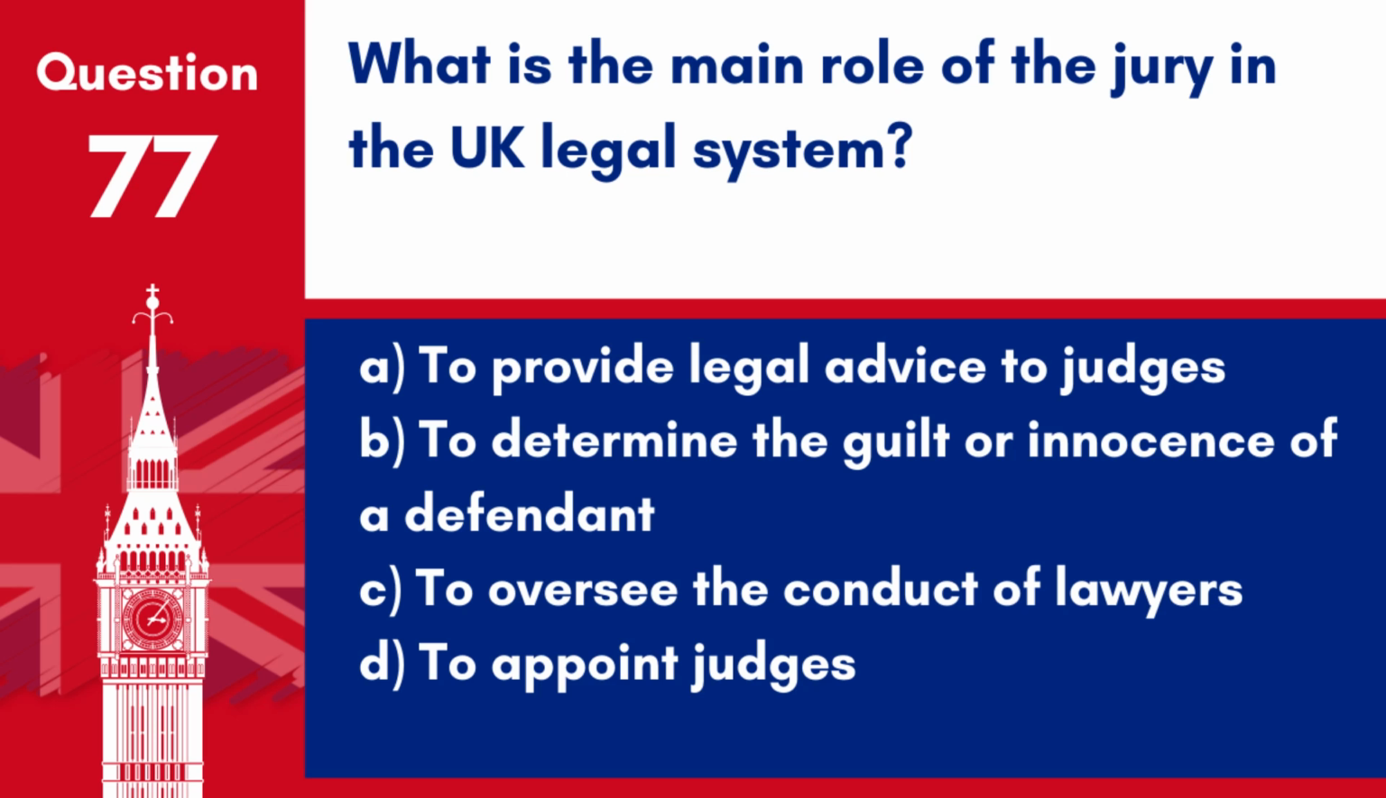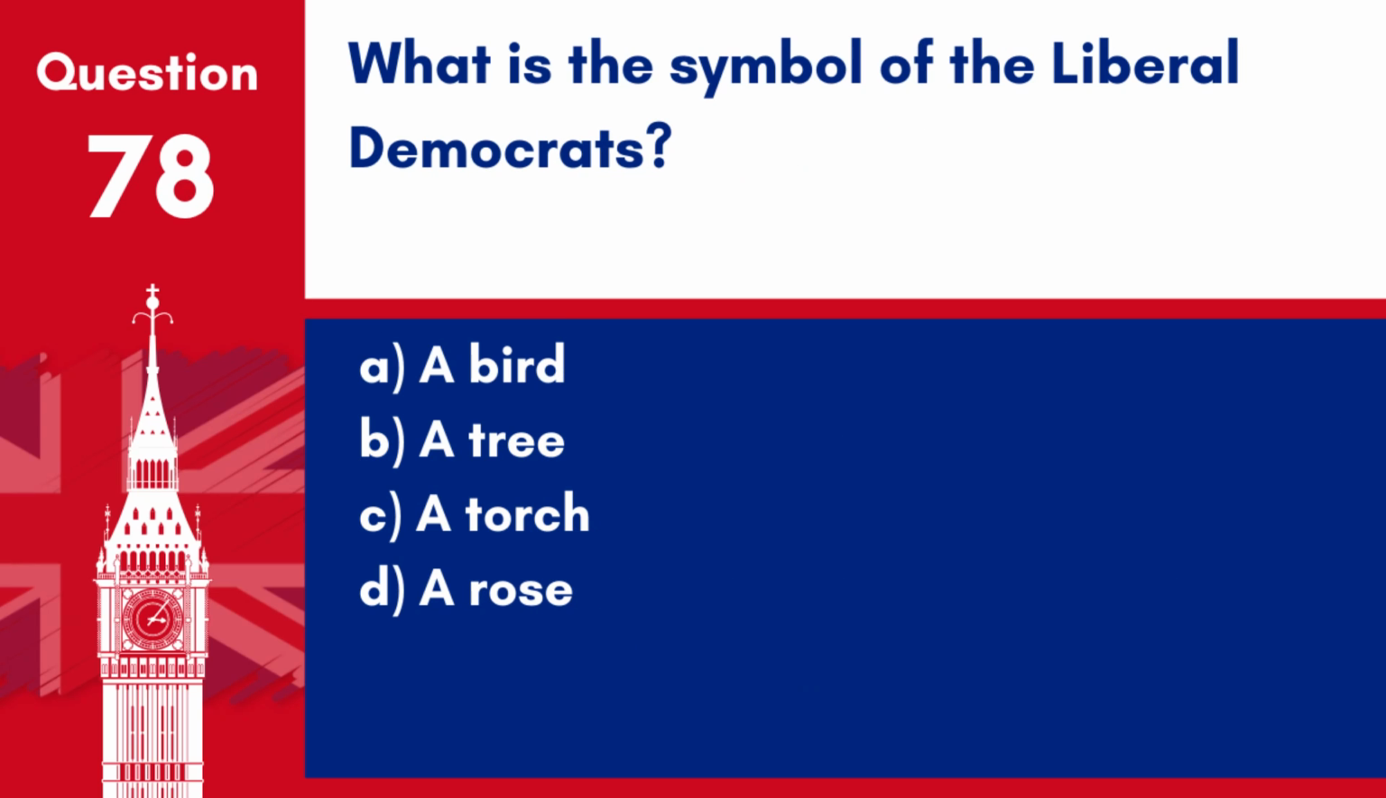Question 77. What is the main role of the jury in the UK legal system? A. To provide legal advice to judges. B. To determine the guilt or innocence of a defendant. C. To oversee the conduct of lawyers. D. To appoint judges. Answer: B. To determine the guilt or innocence of a defendant. In the UK legal system, the jury is responsible for assessing evidence and determining the guilt or innocence of the defendant in a trial.